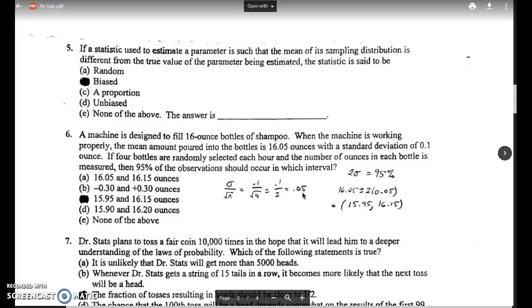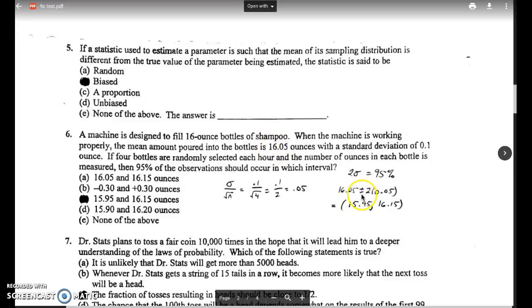The second key to understanding this question is they ask you about 95% of the observations. And you're going to have to think back to chapter 2 on this for the 68, 95, 99.7 rule, which says that 95%, because that's the middle number, 95% of your data falls within 2 standard deviations of the mean. 68% falls within 1 standard deviation, and 99.7% of the data falls within 3 standard deviations. So the fact that they tell me 95% means I have to look at 2 standard deviations away from my mean. So my mean is 16.05.